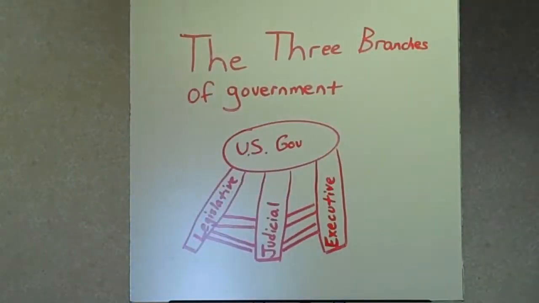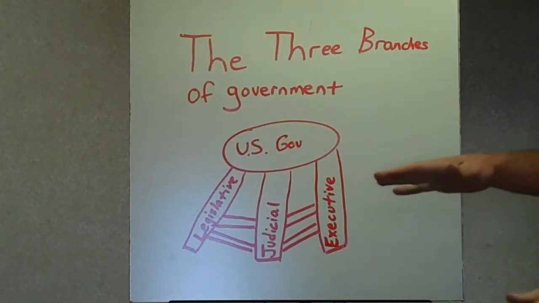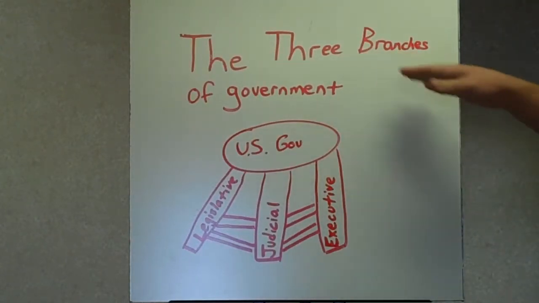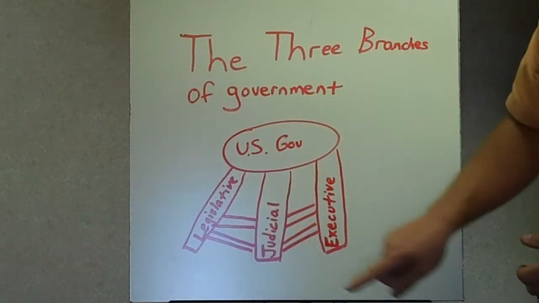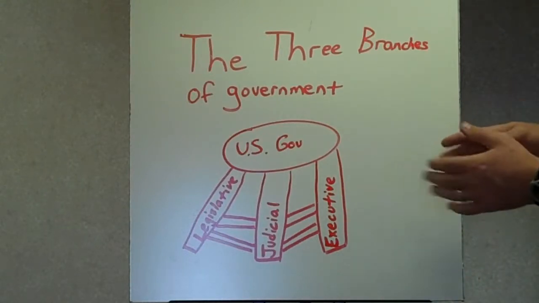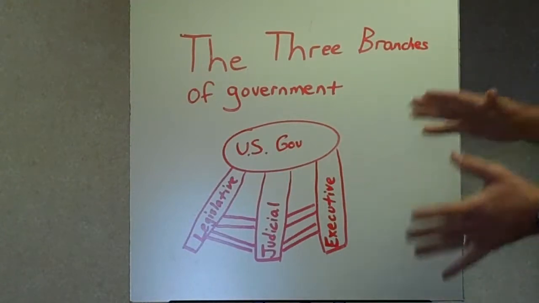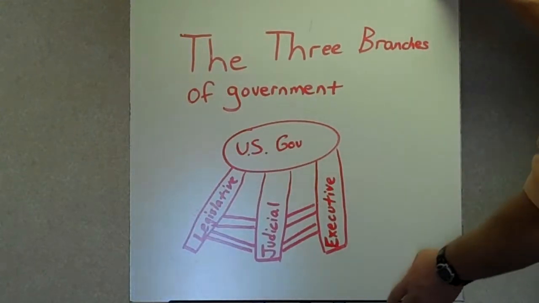There are three branches of government, and I've drawn for you a diagram. This is supposed to be kind of like a three-legged stool. If you think about sitting on a three-legged stool, it would be hard to balance. Well, this is the style of government that we have. It has three branches. This is the U.S. government. We have the legislative branch, we have the judicial branch, and we have the executive branch. And we're going to talk about each of those and their responsibilities in just a few minutes. But it's kind of like a three-legged stool, hard to sit on. It takes balance to make it work.